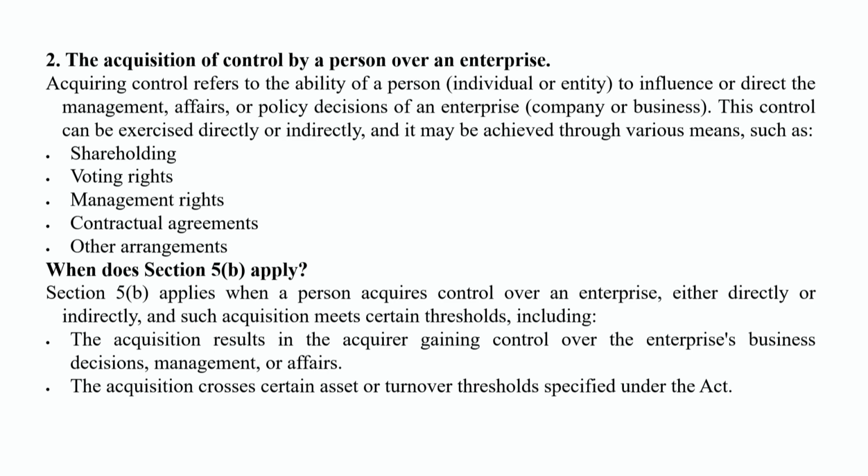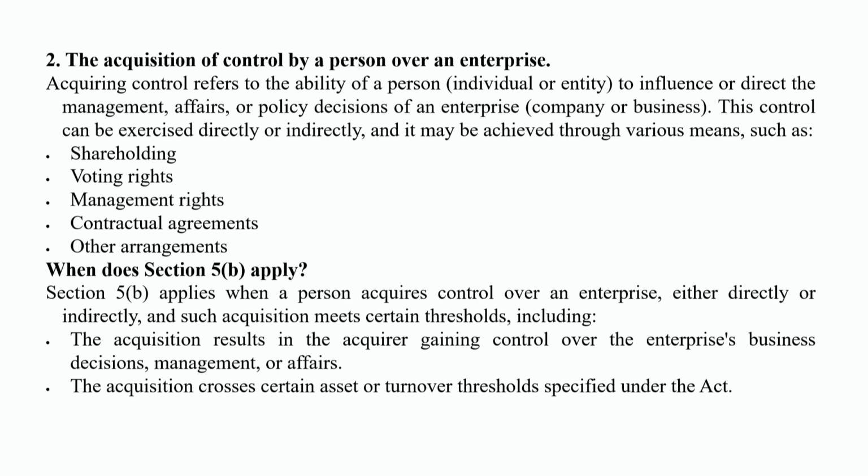Here, acquiring control refers to the ability of a person, whether an individual or entity, to influence or direct the management, affairs or policy decisions of an enterprise. This control can be exercised directly or indirectly, and it may be achieved through various means such as shareholding, voting rights, management rights, contractual agreements or other types of agreement.